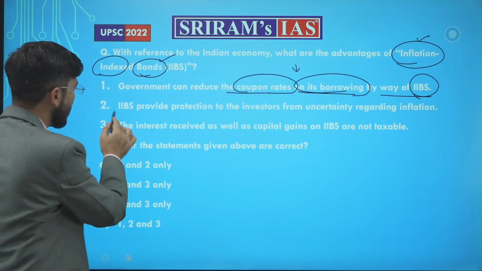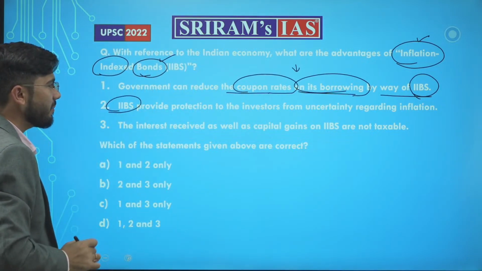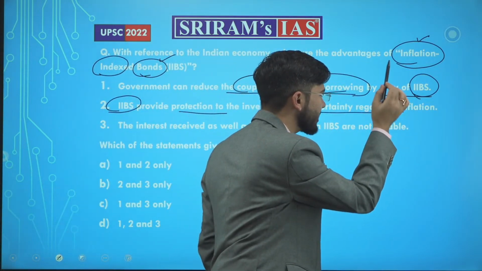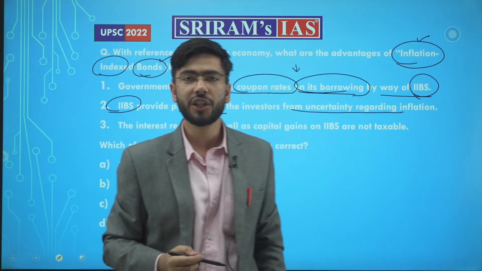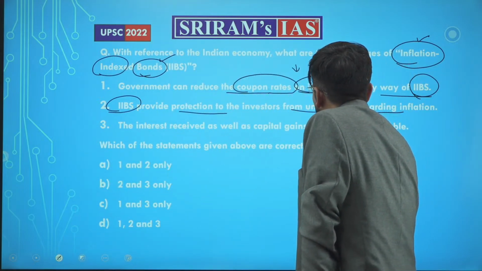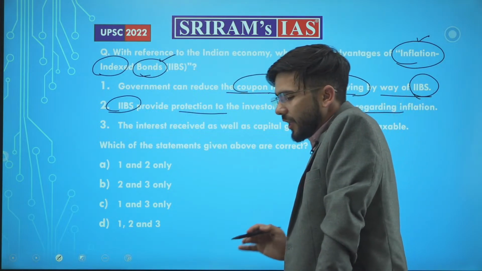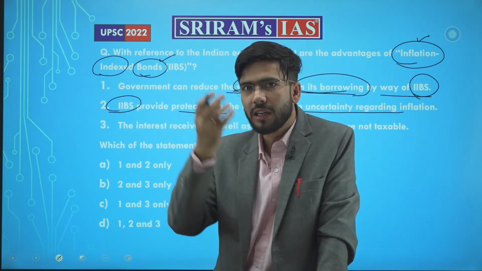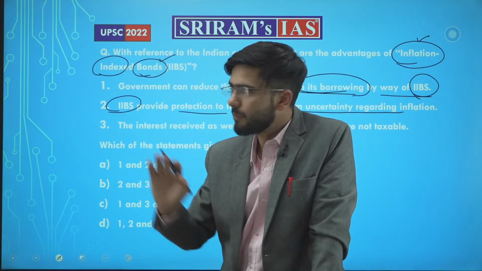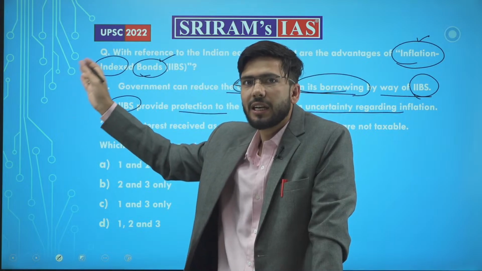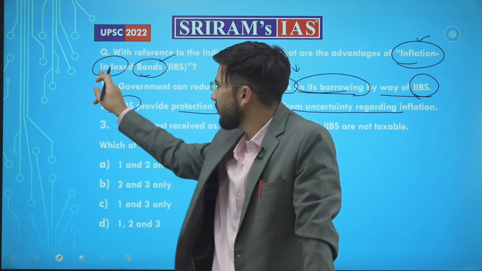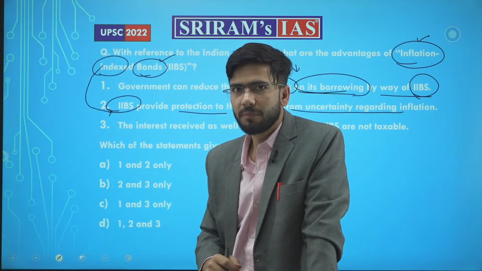Next, inflation indexed bonds, they provide protection to the investors from uncertainty regarding inflation. This is what the bond की जो ये term है inflation index bonds, that is what the term says. Simple बोल रही है ना, inflation को index करना है bond के साथ. बहुत simple term है और बहुत simple term का ये बहुत simple meaning है यहाँ पे.